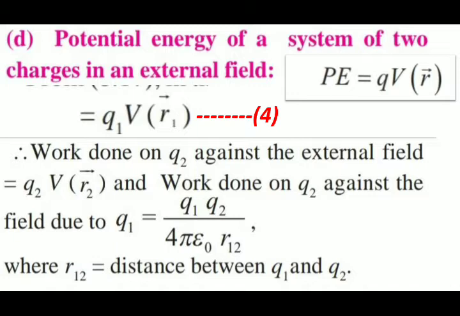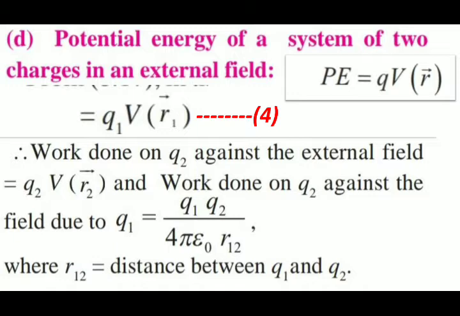So when we bring charge Q2 from infinity to the present location R2, we will have to perform work done against two things, that is against the external field and also against the field created by the charge Q1. So we can say that the work done on Q2 against the external field is nothing but Q2 V(R2), and the work done on Q2 against the field due to Q1 is nothing but Q1 Q2 upon 4 pi epsilon naught R12.